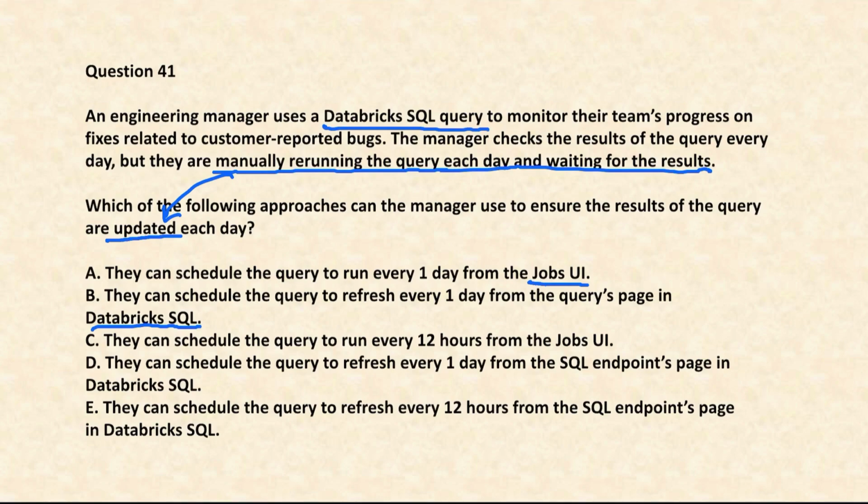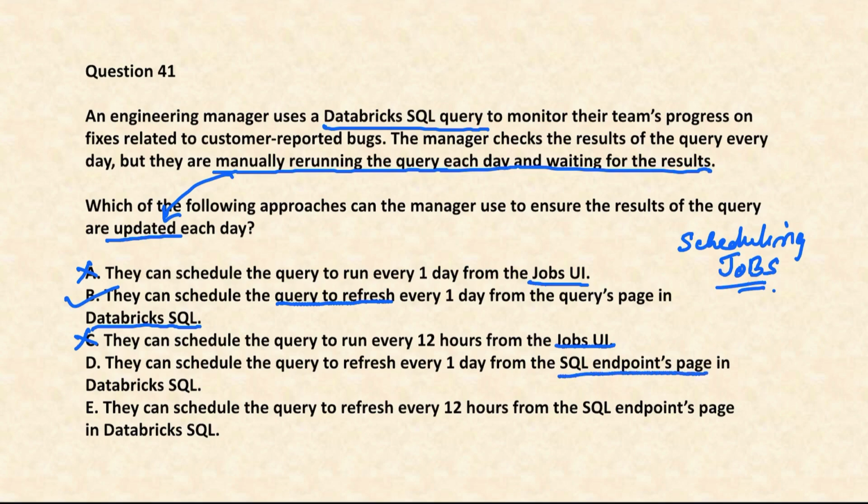So in the jobs UI also you can do a scheduling, okay? But that scheduling is the scheduling of the jobs, not the Databricks SQL query. So in order to refresh the query, you have to refresh the query from the Databricks SQL and not from the jobs. And here also it says the jobs UI, which is not correct. Then you have this particular thing from SQL endpoint page. SQL endpoint page will not allow you to refresh. It will be done with the help of the Databricks SQL.